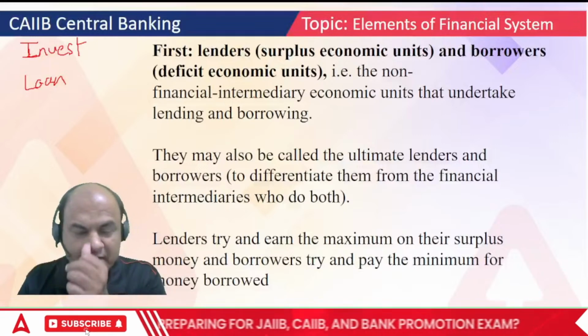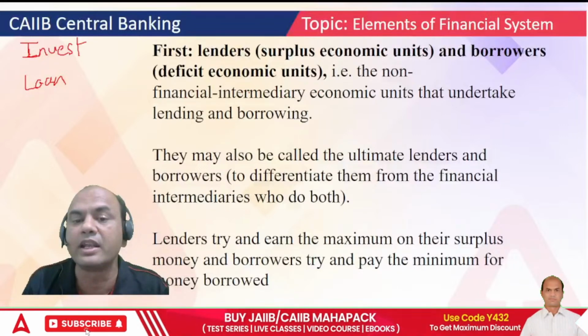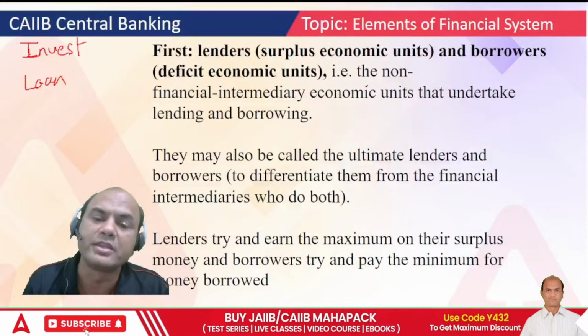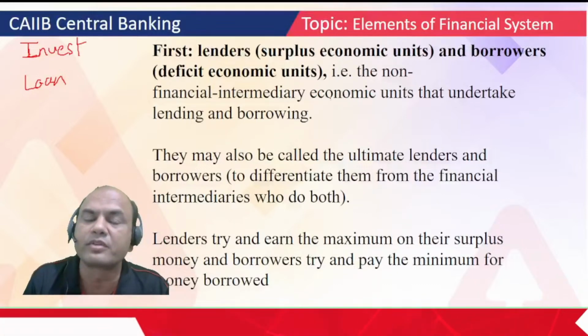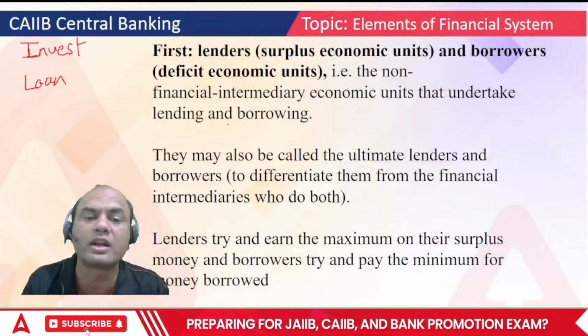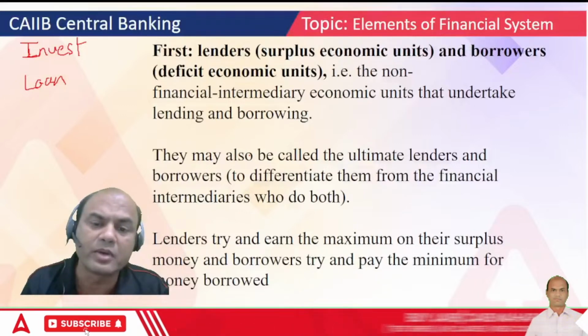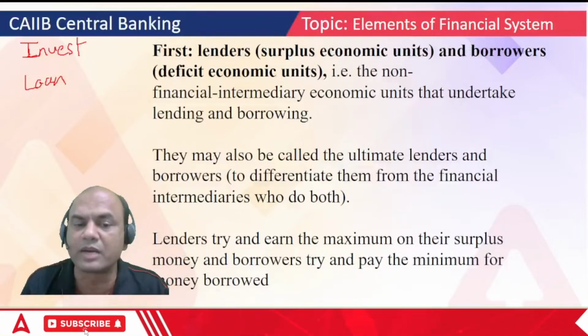These are not financial persons, but they are intermediary economic units. Basically shops, workshops, then factories. These are all economic units who undertake lending and borrowing. They do take the funds. They may also be called ultimate lenders and borrowers.